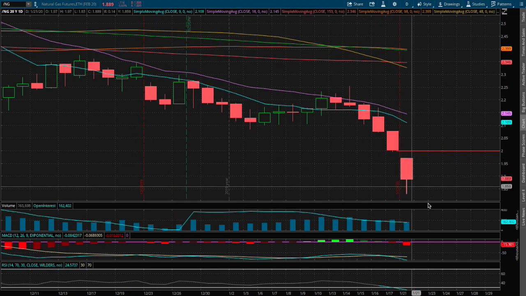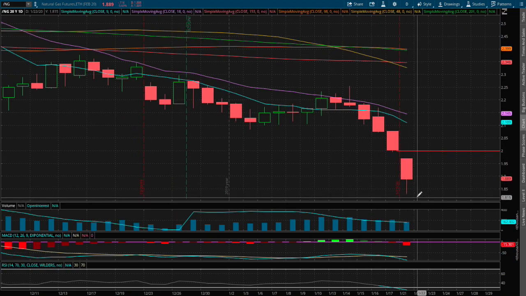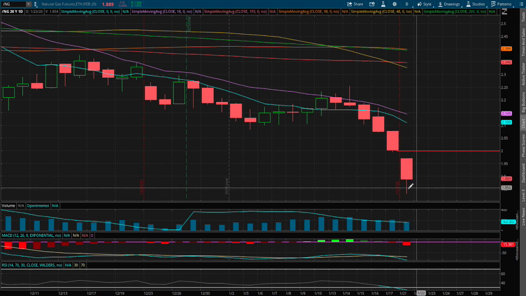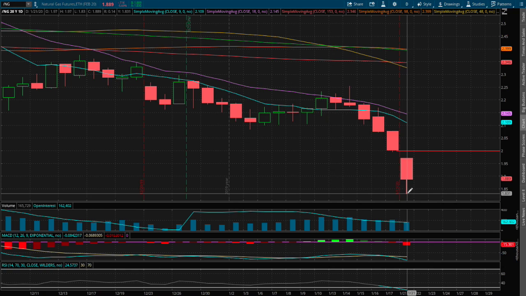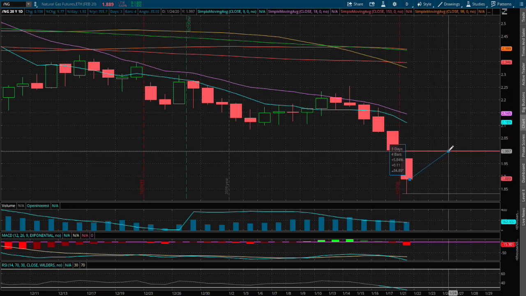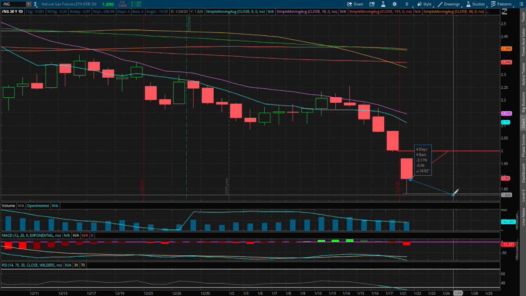And for support, if we do manage to continue to head down, we did make a nice reversal over the morning, and the lows would be around $1.83. That would be our immediate support. So if we were to move up higher, that price movement is roughly around 5.9% to the upside, and to the downside it is around 3.1%.